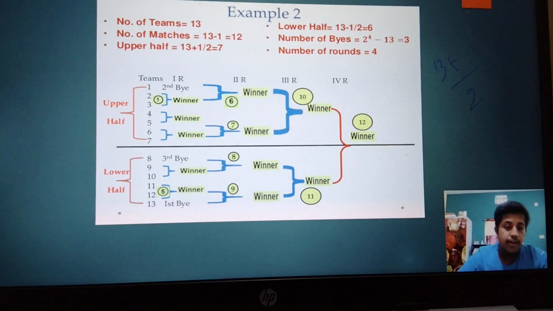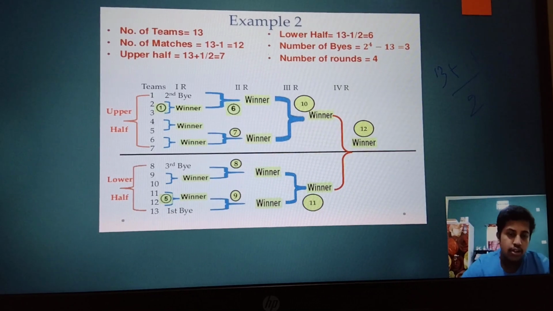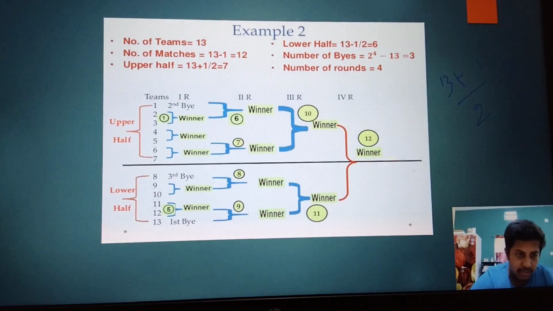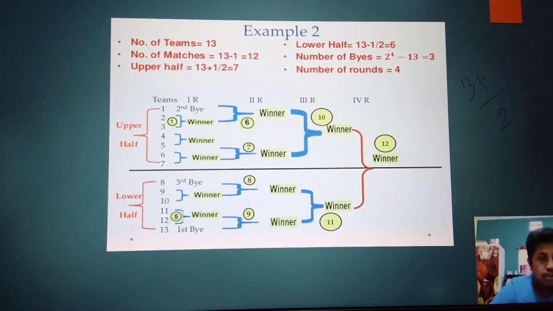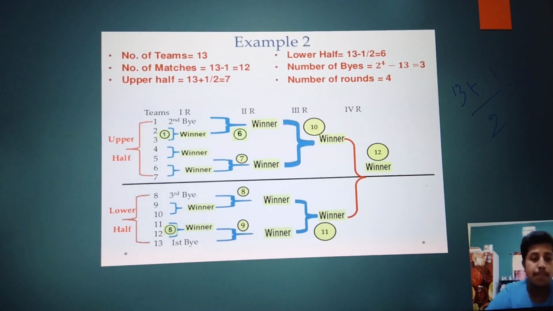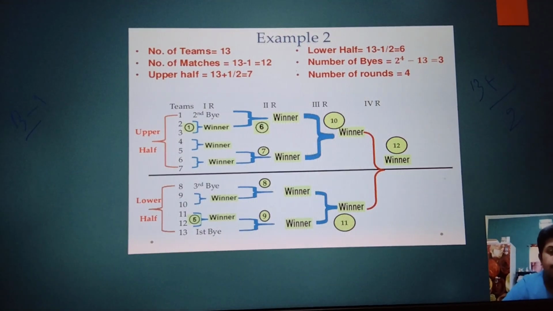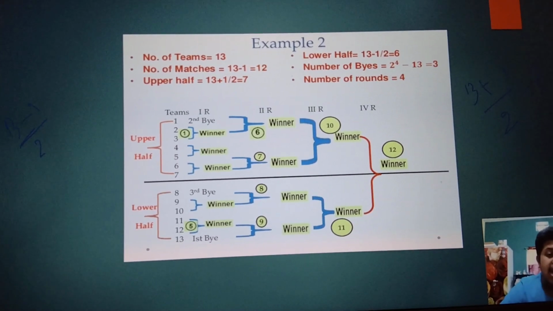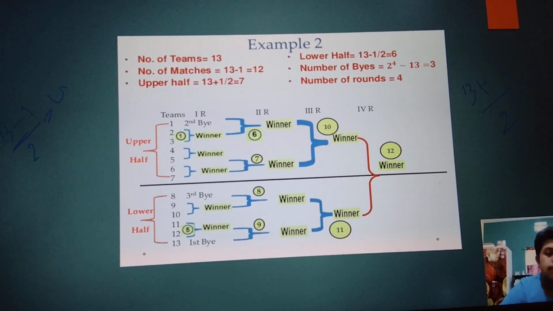One thing you have to mention here is that according to the bye formula, you can know that 2 teams will get a bye in the lower half. But to know whether you are doing it correctly or not, use the formula for the upper half: total number of byes minus 1 divided by 2. If we do it, then you can know the total number of byes in the upper half, meaning you have done it correctly or not.